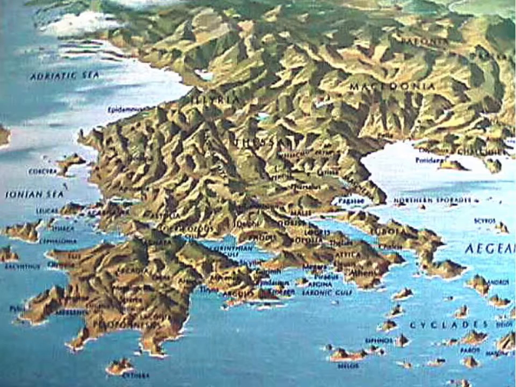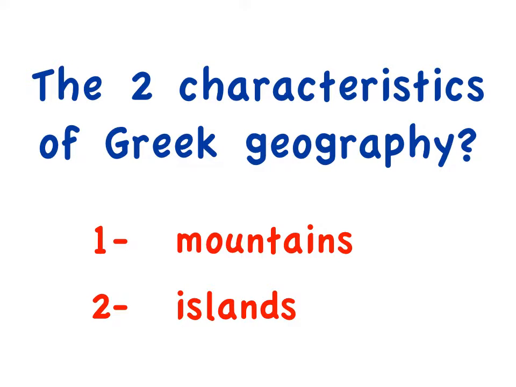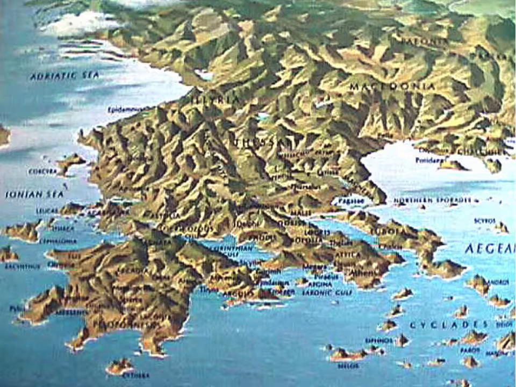Greece is a very mountainous country, so the 2 geographic features of ancient Greece we're really going to emphasize are mountains and islands and how those impacted the culture. Of course, you would expect a culture that is so mountainous and so islandous to be really good at boating and sea. Anything that has to do with the sea, they're going to be trading and fishing and shipbuilding and all that sort of thing.